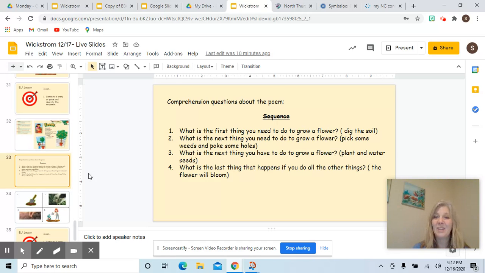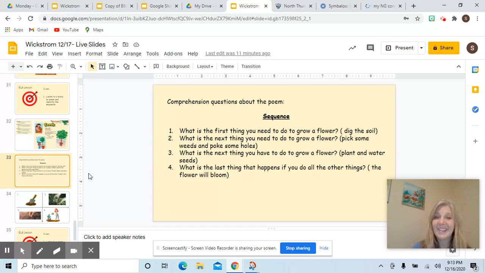And once you're done with that, do you remember what do you need to do to grow a flower? What's the next thing you need to do to grow the flower? Once the seeds are in, what do you need to do? Remember? Water them. Yes, you're right. So in your fourth box, go ahead and draw yourself watering the seeds.